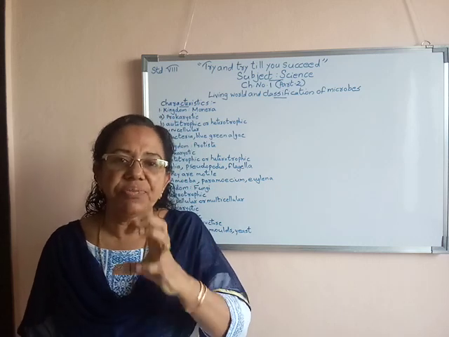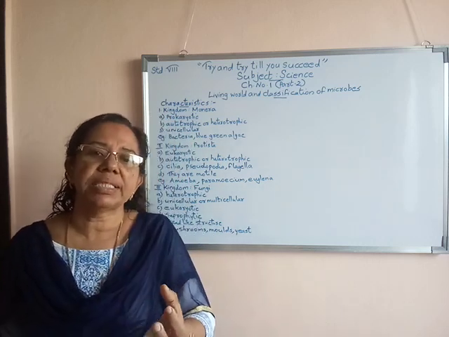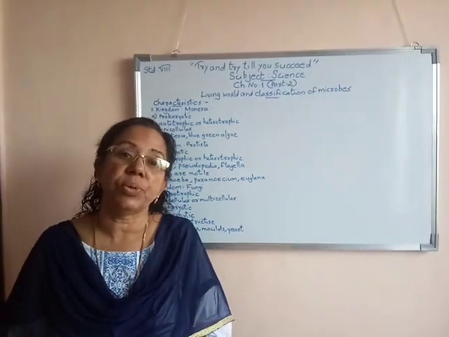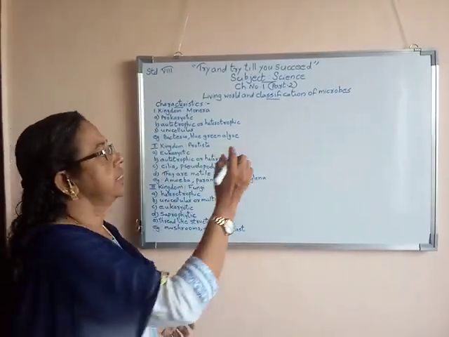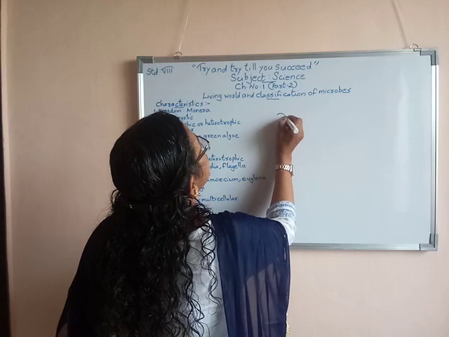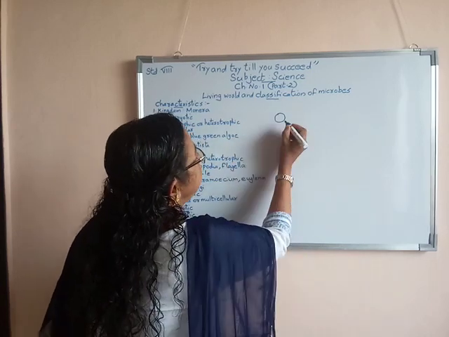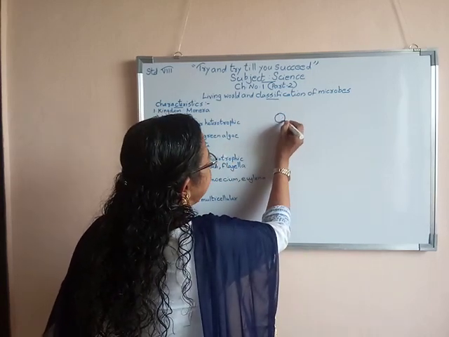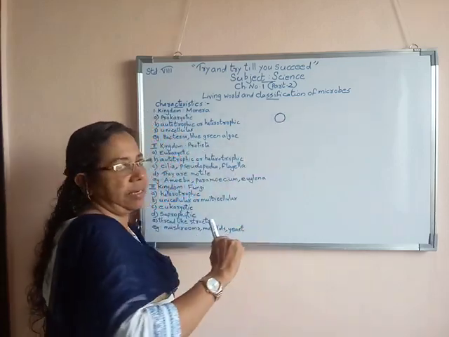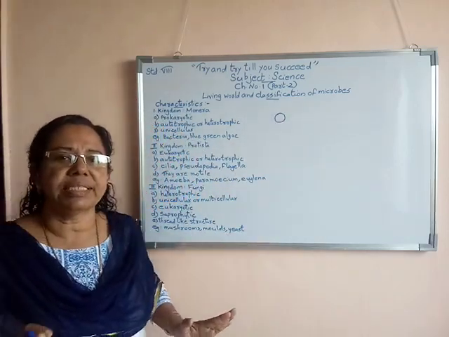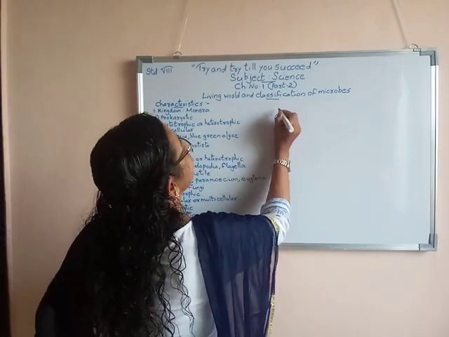How can we understand distinct? It means that they do not have a distinct nucleus. Suppose here I am drawing one nucleus, and this nucleus has a separate membrane. But in the case of prokaryotic cells, now I am drawing one cell structure.